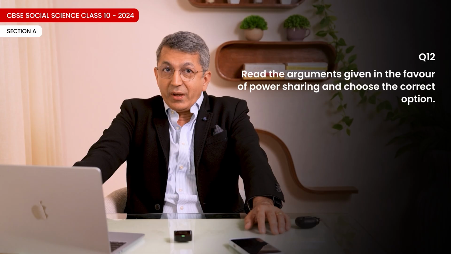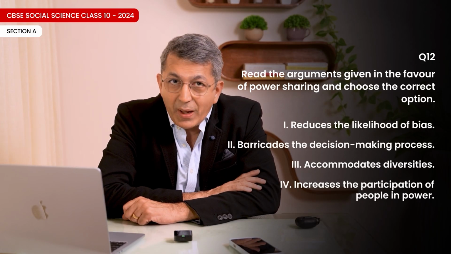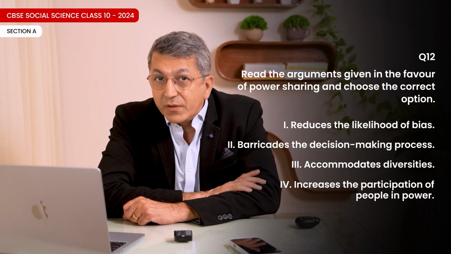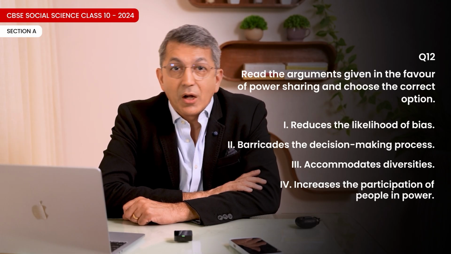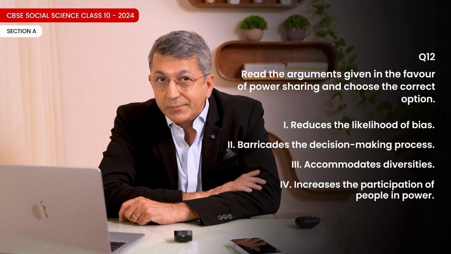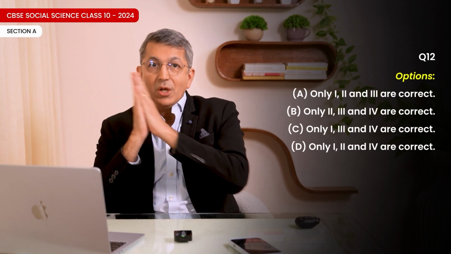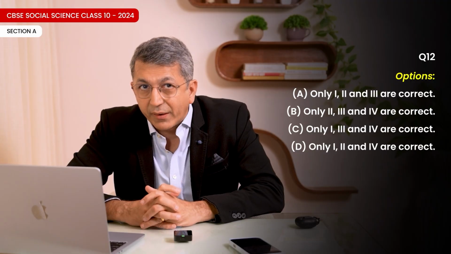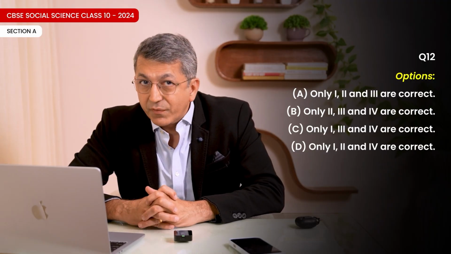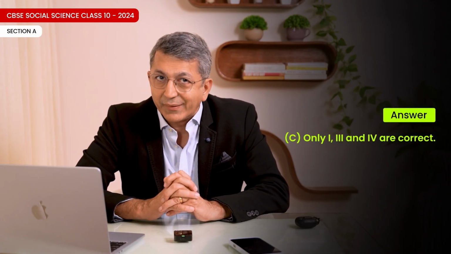Question 12. Read the arguments given in favor of power sharing and choose the correct option. 1. Reduces the likelihood of bias. 2. Barricades the decision-making process. 3. Accommodates diversities. 4. Increases the participation of people in power. Options. A. Only 1, 2 and 3 are correct. B. Only 2, 3 and 4 are correct. C. Only 1, 3 and 4 are correct. D. Only 1, 2 and 4 are correct. The correct option is C. Only 1, 3 and 4 are correct.